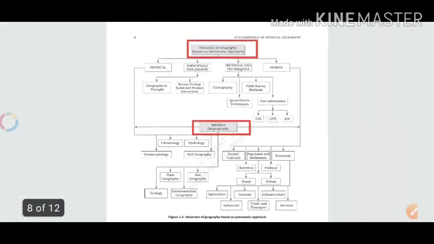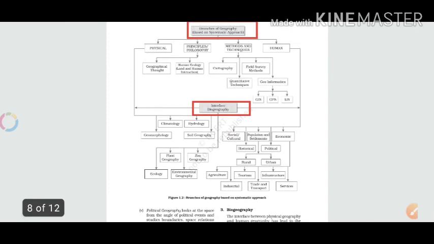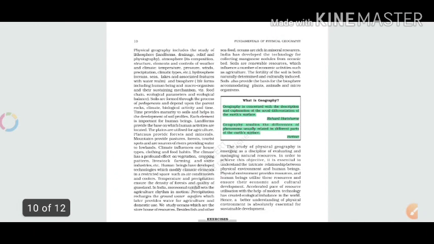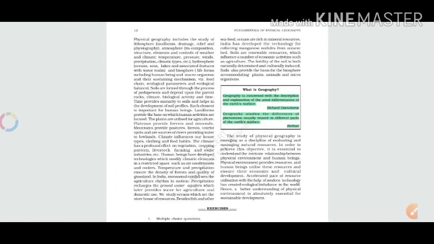And as we understood in this slide, in physical geography there are four fields: geomorphology, climatology, hydrology, and soil geography. Under this book we will discuss these topics, as I stated before.